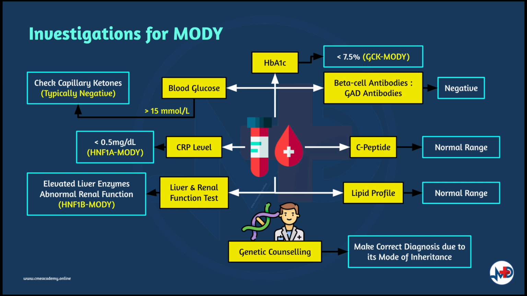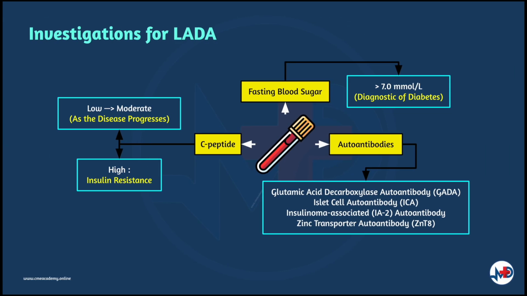In patients with MODY, the C-peptide level remains in the normal range and the beta cell antibody levels should be negative. Making the correct diagnosis of MODY is very important, especially with regards to genetic counseling and the prevention of developing the disease due to its mode of inheritance. Next, let's see what investigations we need to order for LADA. A fasting blood sugar level of 7 or more is used in the diagnosis of diabetes here.